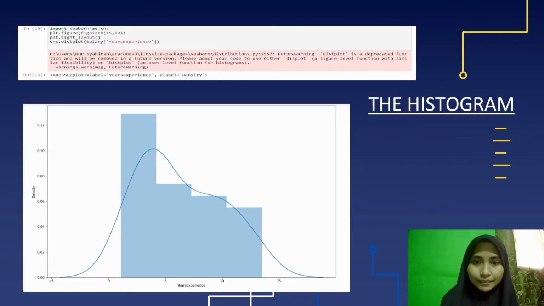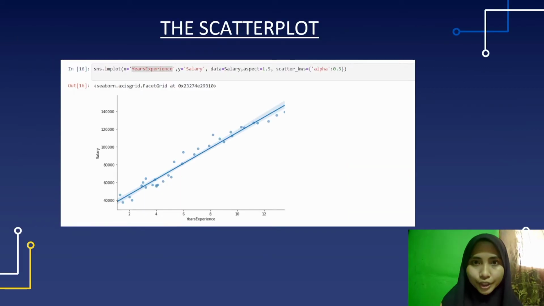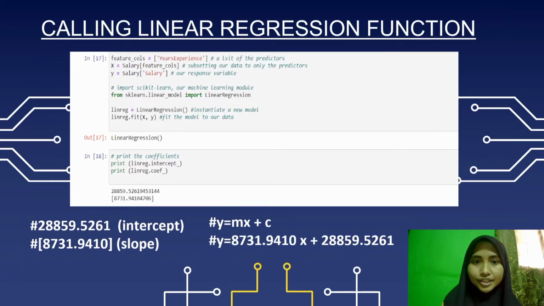So this is the histogram. We can see years of experience and salary. For the scatter plot, we don't have to call the library because we already imported seaborn as sns. So we write sns.lmplot with x as years of experience and y as salary. Then we call the linear regression function. We write the feature cols as years of experience. We need to input variable X, years of experience, representing the feature cols. So this is our X, the feature cols, and our target is salary. We need X and y.